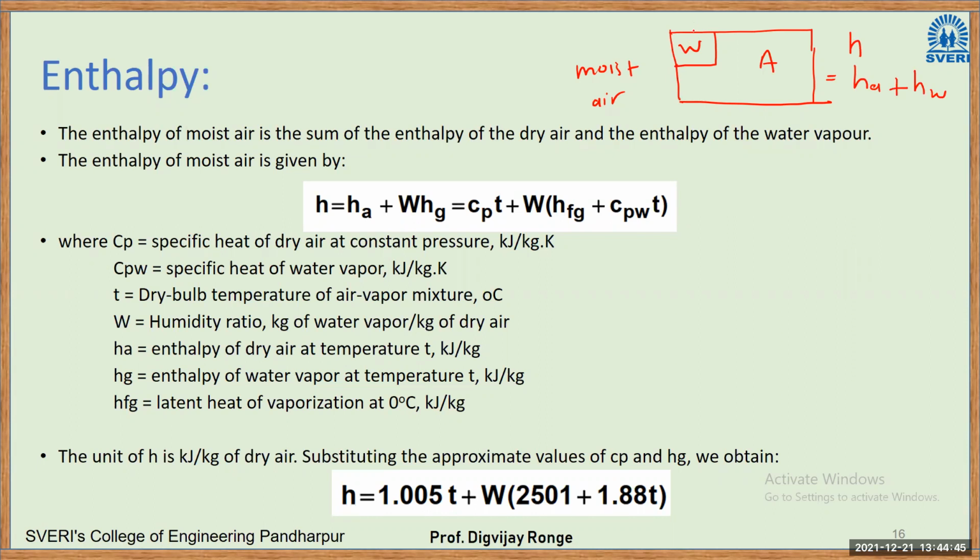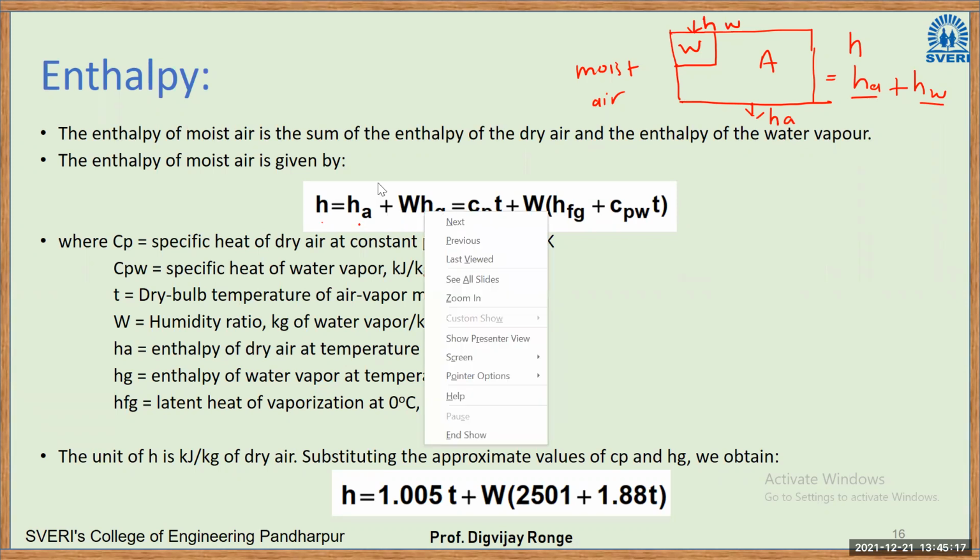For these water particles, there will be some enthalpy associated with them. For the dry air, there will be an enthalpy associated with it, that is Ha. So the total enthalpy of that sample will be the enthalpy of dry air plus the enthalpy of water vapor. You will see this equation: H is equal to Ha plus W Hg. Here W is the specific humidity multiplied by the enthalpy of water vapor, right? So this will be the equation here.